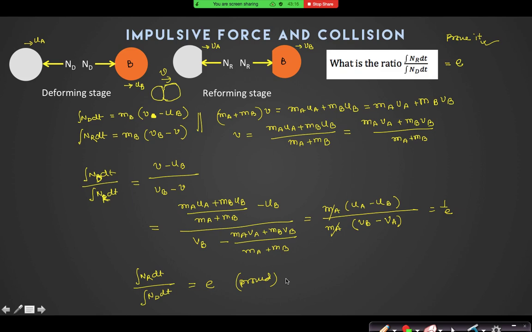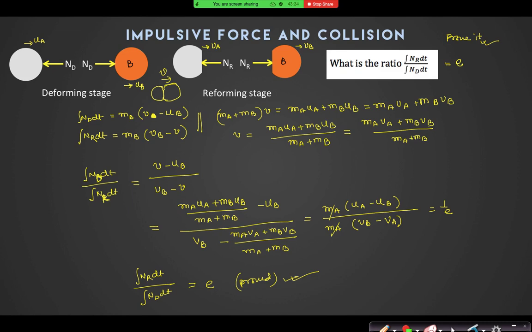So E has also a physical significance. The significance is that coefficient of restitution is nothing but the ratio of reforming impulse divided by deforming impulse. Now you can understand why I have said that for E equal to 1 it is elastic collision.